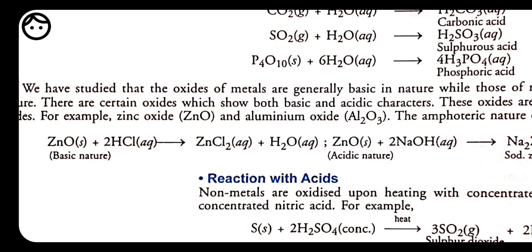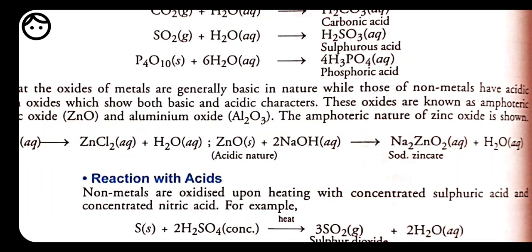Like zinc oxide. Because zinc is a metal, zinc oxide should show basic character, but zinc oxide is not able to dissolve into the water. So it does not show basic nature. To check the nature of this one, we dissolve this zinc oxide into acid, then it forms zinc chloride plus water. And again, whenever we dissolve this zinc oxide into the strong base, that is NaOH, sodium hydroxide, it produces what? It produces sodium zincate, that is Na2ZnO2, by the removal of water molecule.